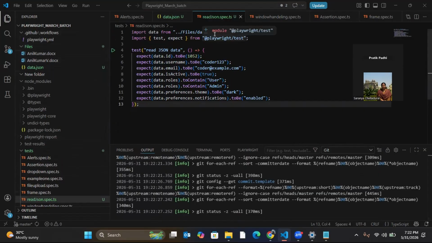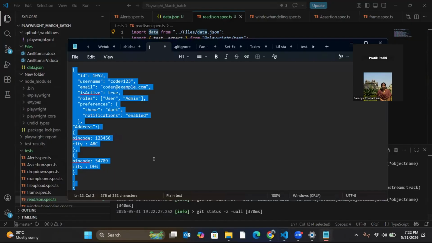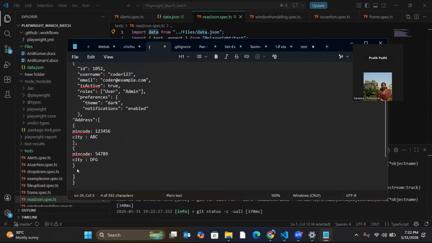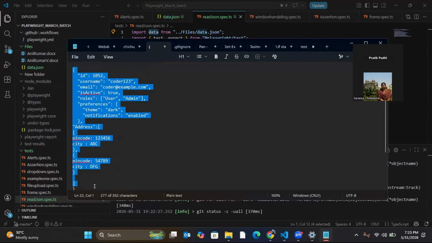Now, what will we do? We are using this data. Now this data will be this one, what we discussed just now. You can give any other name. I can give XYZ also. I'm giving data, so I'm using data. So this data will represent the root of the whole JSON.